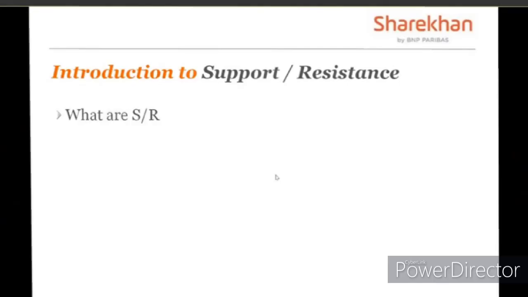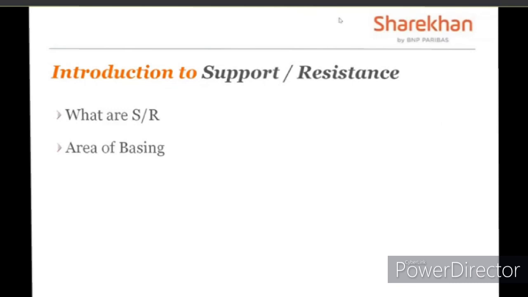Now coming to the next point, that is area of basing. What is an area of basing? Can anyone tell me? Anybody has an idea? Area of basing? Not exactly. So area of basing is basically when there is an indecision between the buyers and sellers. You don't know whether the buyers are taking control or sellers are taking control. Prices are just moving within a range for a longer period of time. Let's say between 200 and 205, prices are moving just between this range for a longer period of time. That is known as an area of basing.